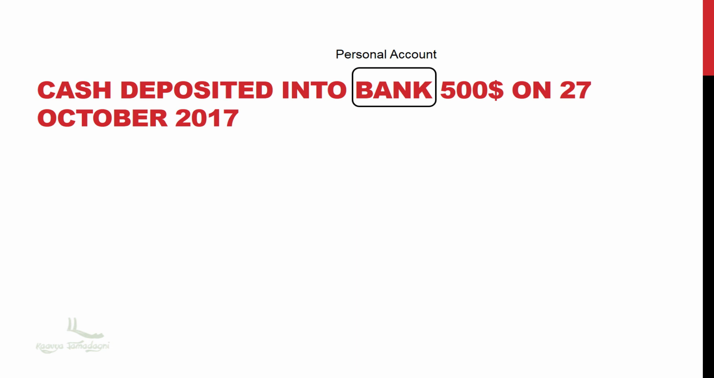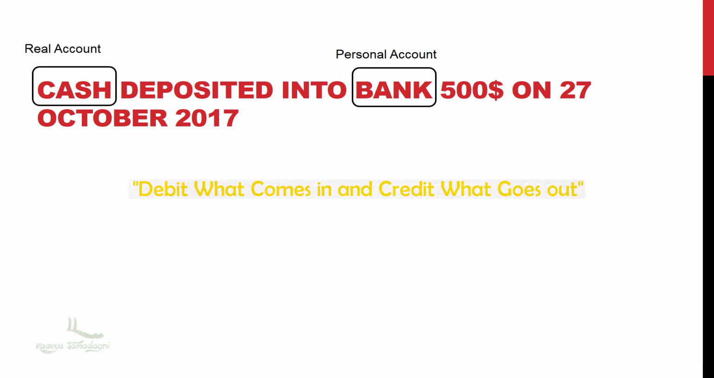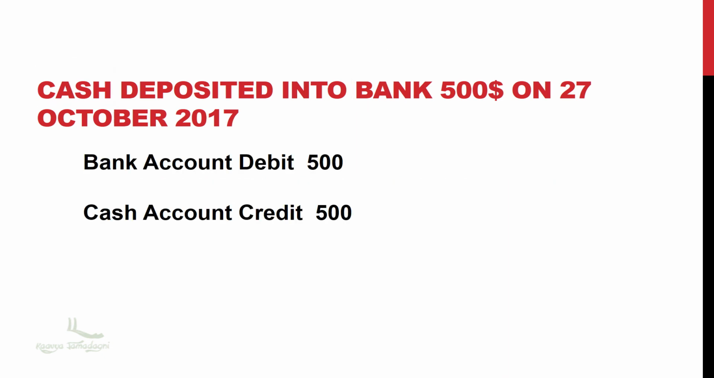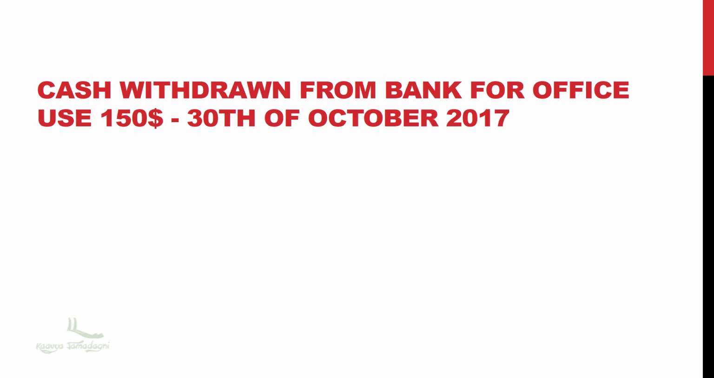Cash is a real account. So, what is the golden rule for the real account? It is debit what comes in and credit what goes out. So, cash is going out, so cash account will be credited. So, the journal entry will be like this: bank account debit is $500 and cash account credit is $500. Fine? Got it? Great. Let's move on to the last example of this video.